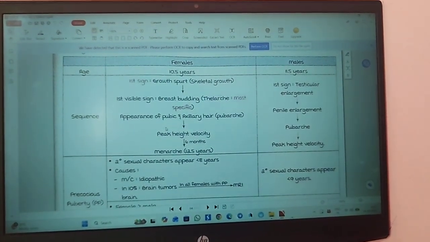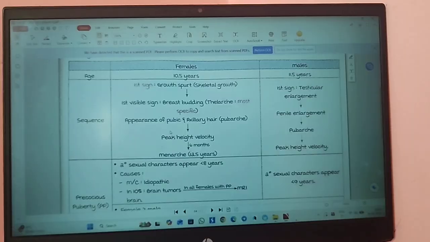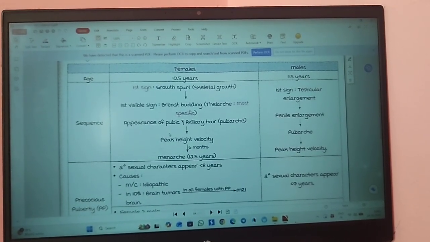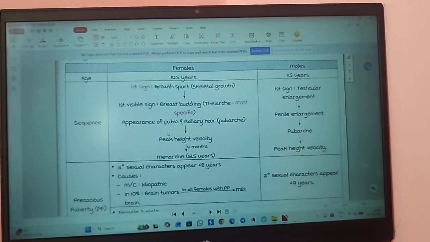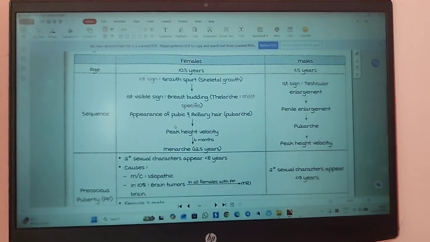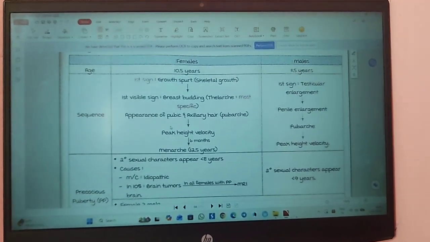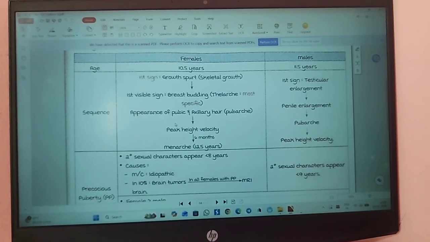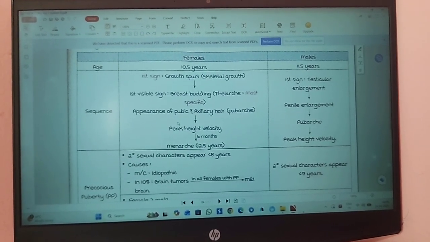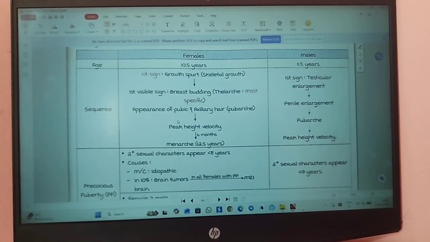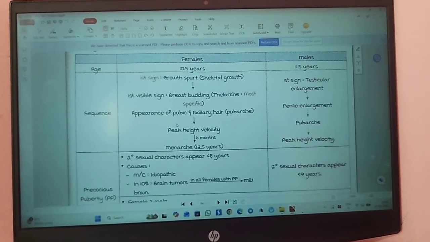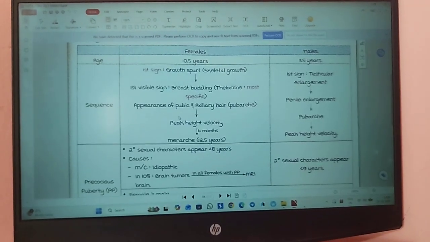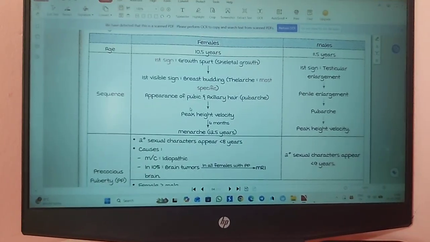Even if it occurs, for the initial 1 to 3 years there will be no ovulation. That is, the initial bleeds are often, not always, anovulatory. It will be an anovulatory period for about 1 to 3 years. Because initially there is a low production of GnRH, released in a pulsatile manner. So only FSH is released at the initial stages, like for 1 to 3 years. Okay, that's the sequence.